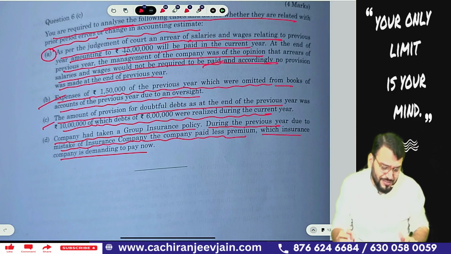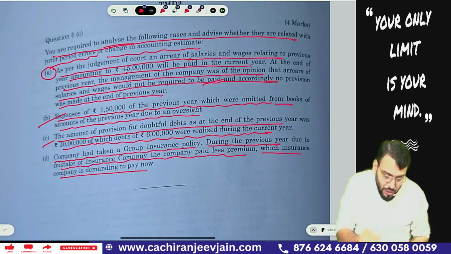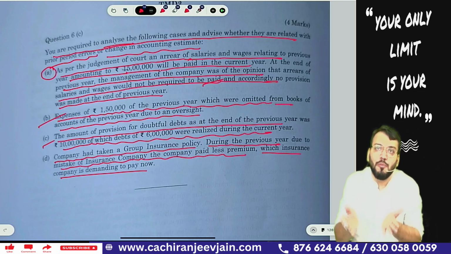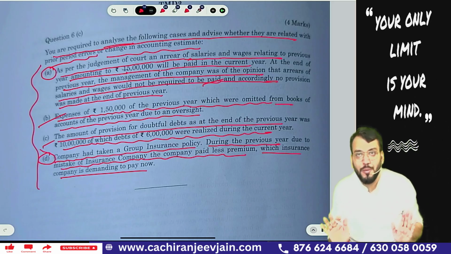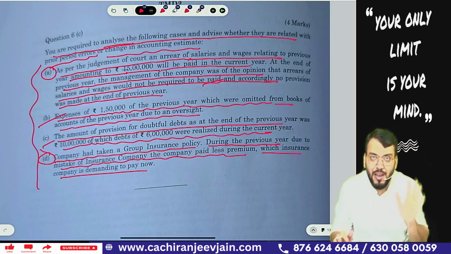So of course I will say this is not a changes in accounting estimate because last year you have not done any estimation of that. But you can say it is not an error. You can say it is a changes in accounting estimate, or you can say this is an item of current year only. You can write down that. Okay, so A, B, C, D. I hope you have understood. 4 marks. Only one line. If you give explanation, they will give you marks for that.